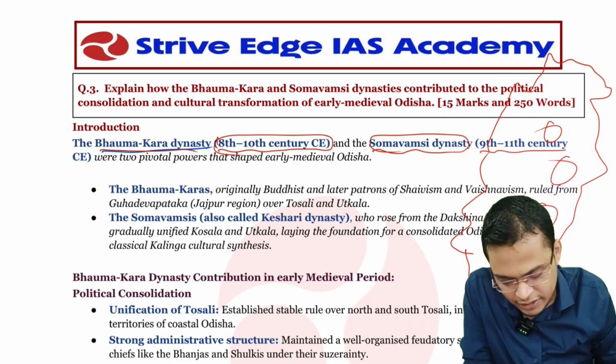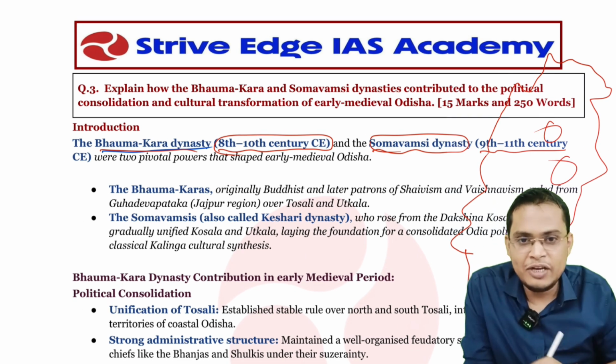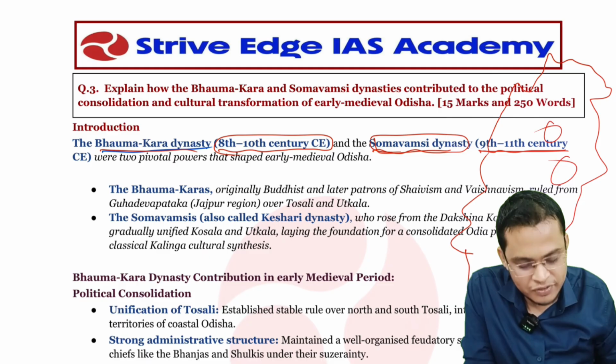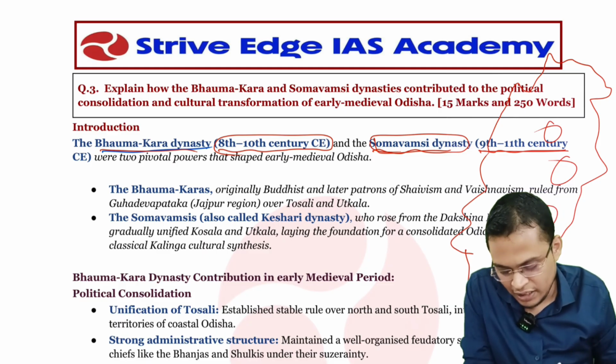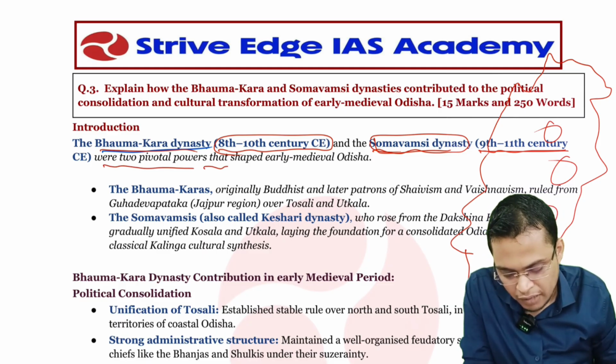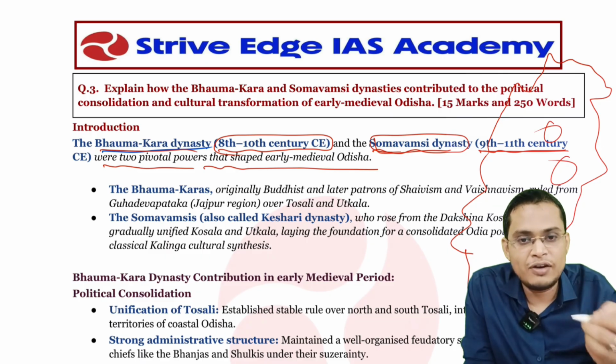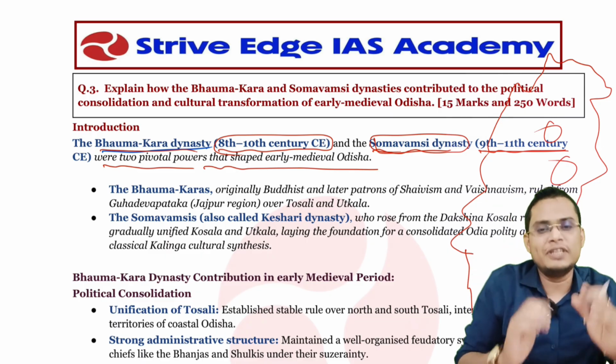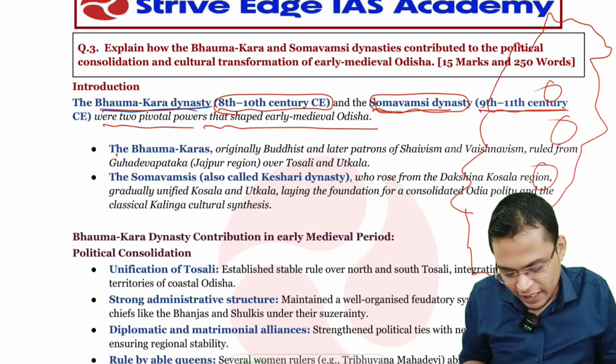So the Bhaumakara dynasty established their empire from the 8th to 10th century, and the Somavanshi established their empire from the 9th to 11th century. They were two pivotal powers that shaped early medieval Odisha. So I have put my answer as per the demand of the question. A little bit of detail about the Bhaumakara.